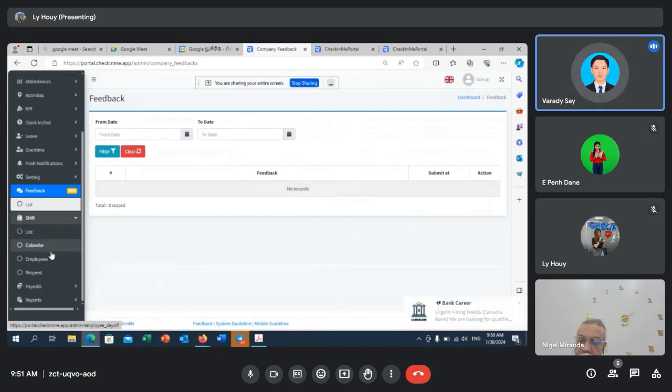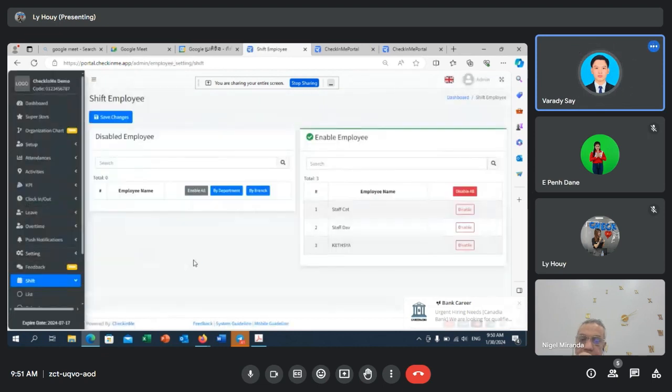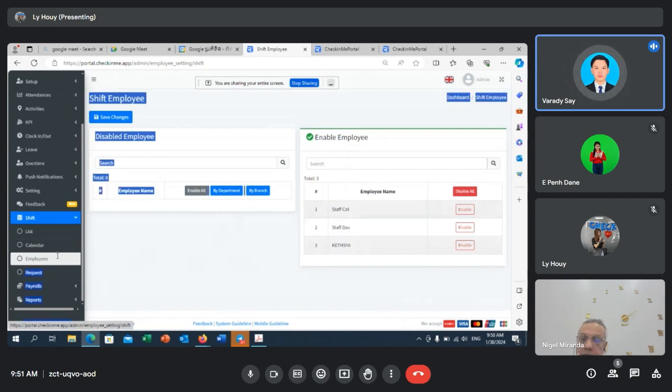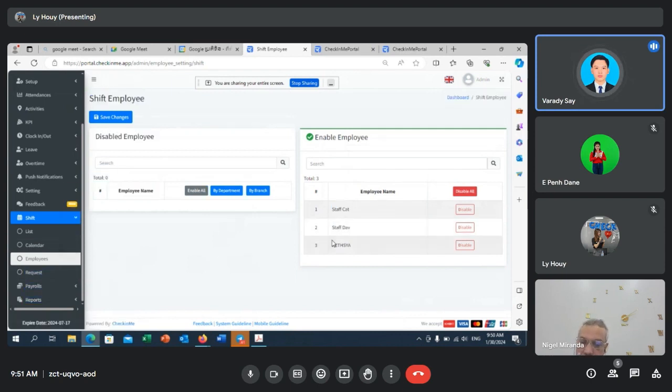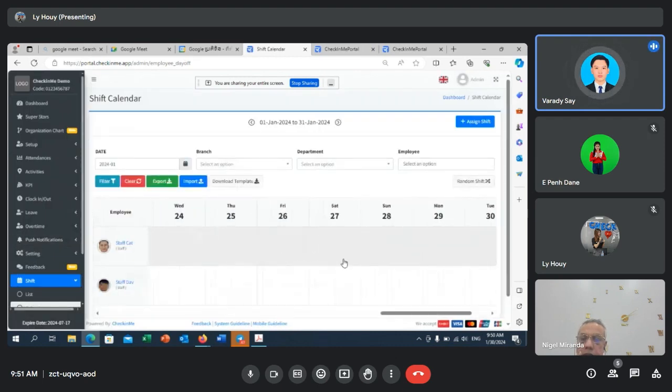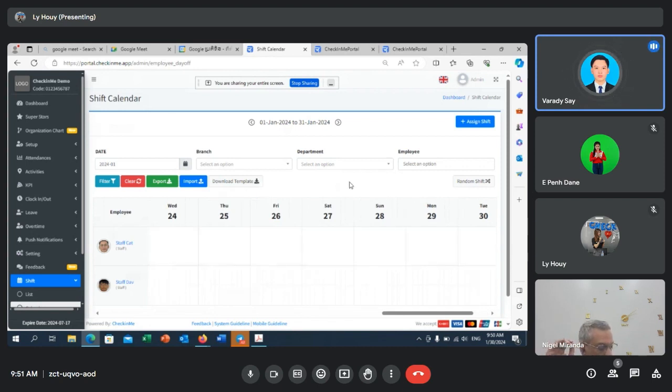In here we call it shift, like I mentioned earlier, with flexible work days and times. For the employee who has flexible work days and times, firstly you have to come to the employee section in order to set which employee you want to assign flexible work days and times. After you enable them, we got a calendar, where you can set the entire month of their work days and times, on what day they have to come to work and on what day they have their day off. So in here, you simply need to set it once a month.